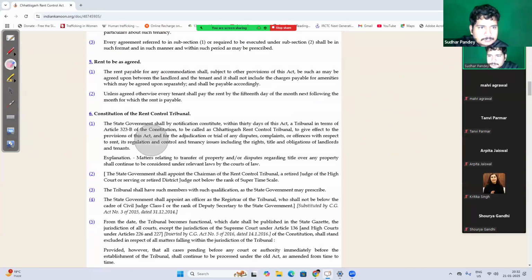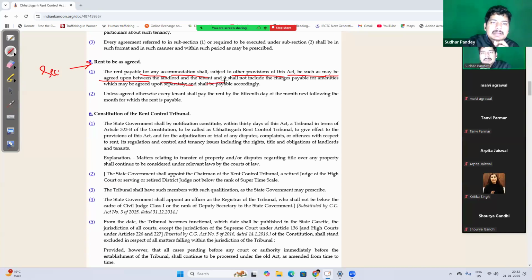Now rent to be as agreed. Now what is rent? As per section 5, the rent payable for any accommodation shall, subject to the other provisions of this act, be such as may be agreed between the landlord and tenant, and it shall not include charges payable for amenities which are agreed upon separately and shall be paid accordingly. Now, rent should be the amount which has been mutually agreed between the landlord and tenant, right?